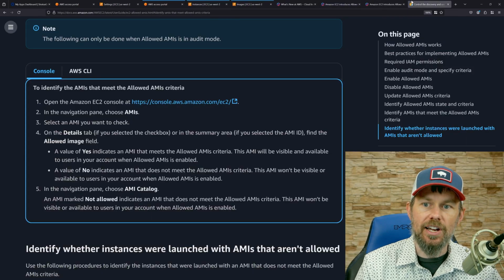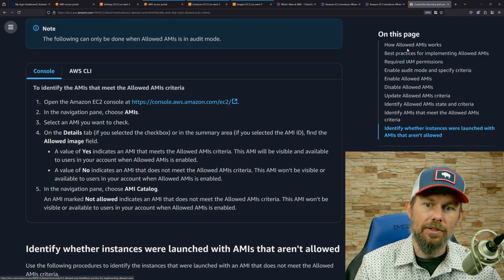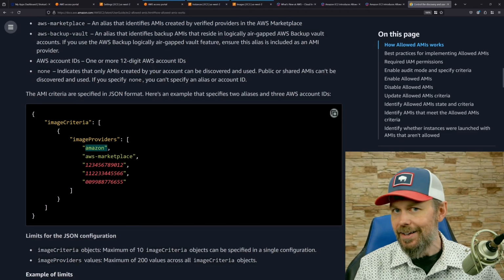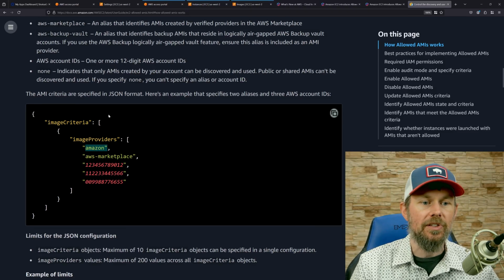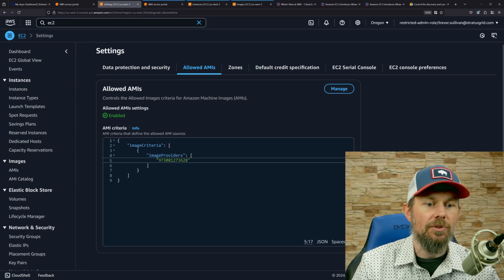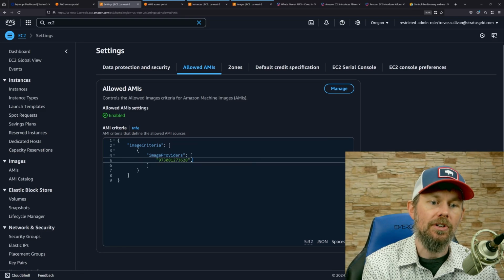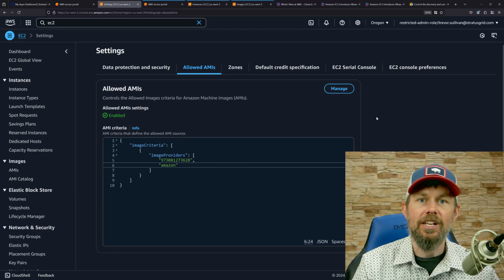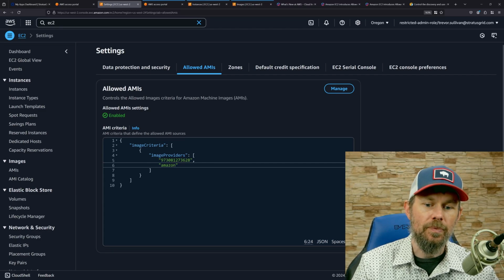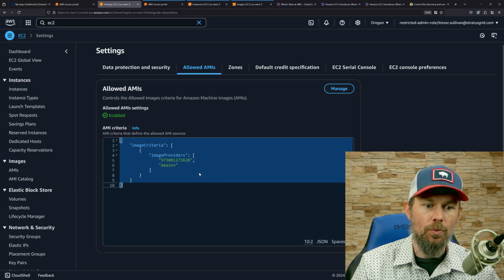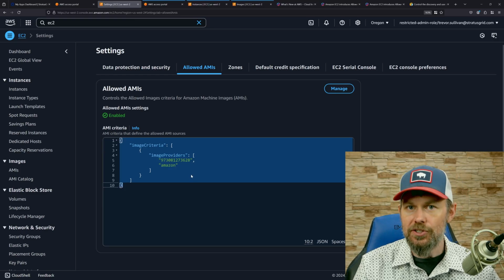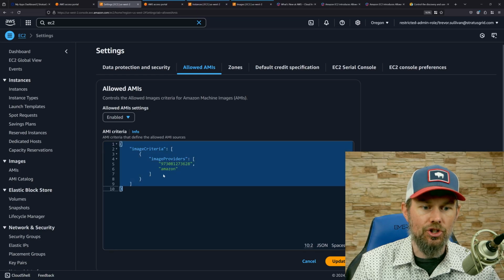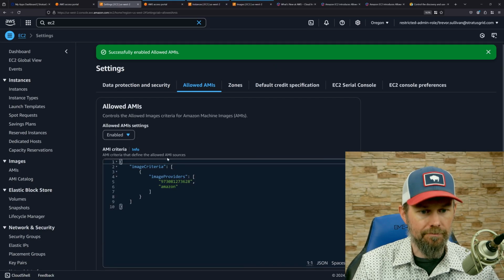Now, you probably saw in the documentation that in the sample policy right up here, they did specify some of these owner aliases as well that are built into the AWS platform. So what we could do is come back here and say image providers, and we could just add a comma and then say Amazon. And that's going to re-enable all of the images that we had in Quick Start but blocked access to. So let me copy this, say manage and update.